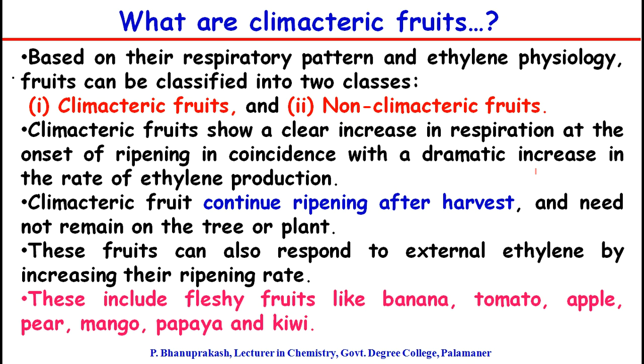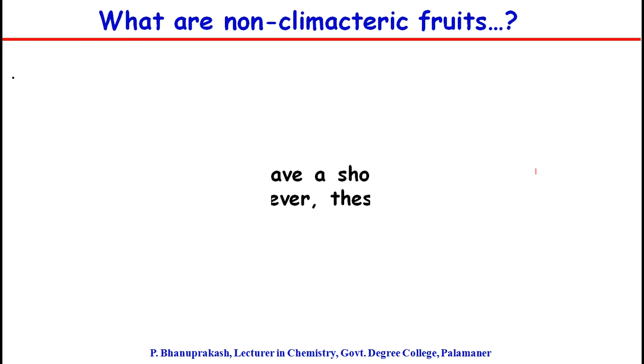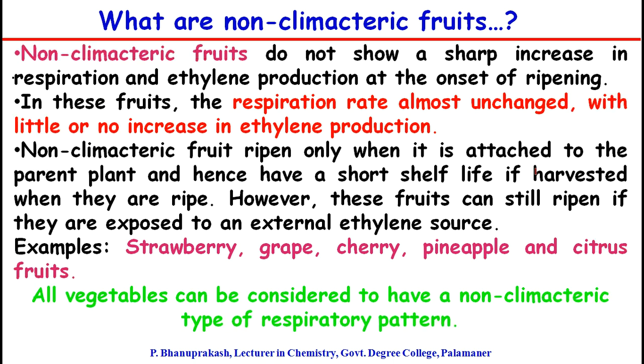Next, we will discuss non-climacteric fruits. Non-climacteric fruits do not show a sharp increase in respiration, and also do not show a sharp increase in ethylene production at the onset of the ripening process. That means in these fruits, the respiration rate almost remains unchanged, as well as there won't be any increase in ethylene production.